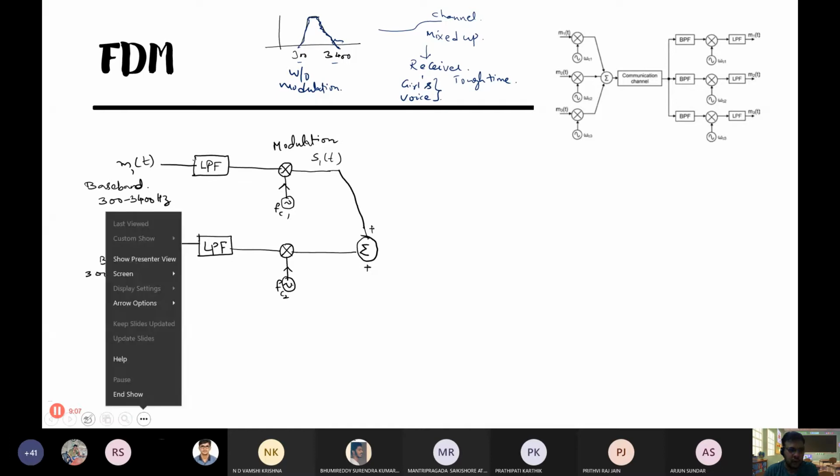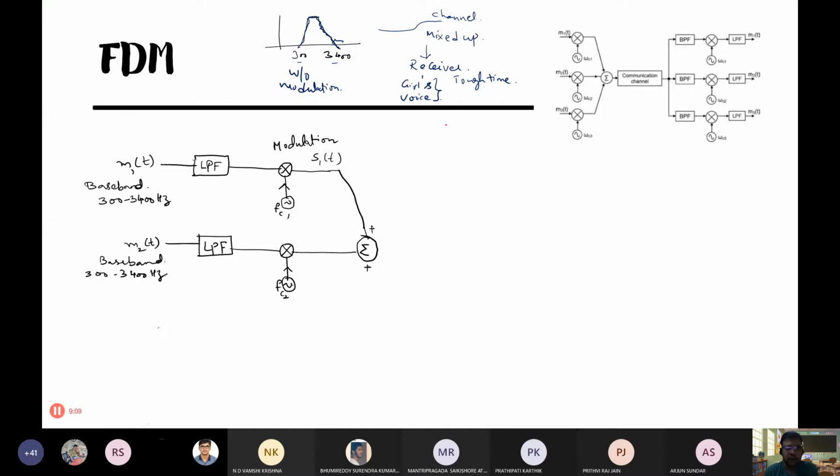So the receiver will have a very tough time to demodulate or receive the signals. If there is no modulation, the receiver has a very tough time to receive or extract the signals. So suppose without modulation, you are combining all of them. So that is one of the motivations for modulation.